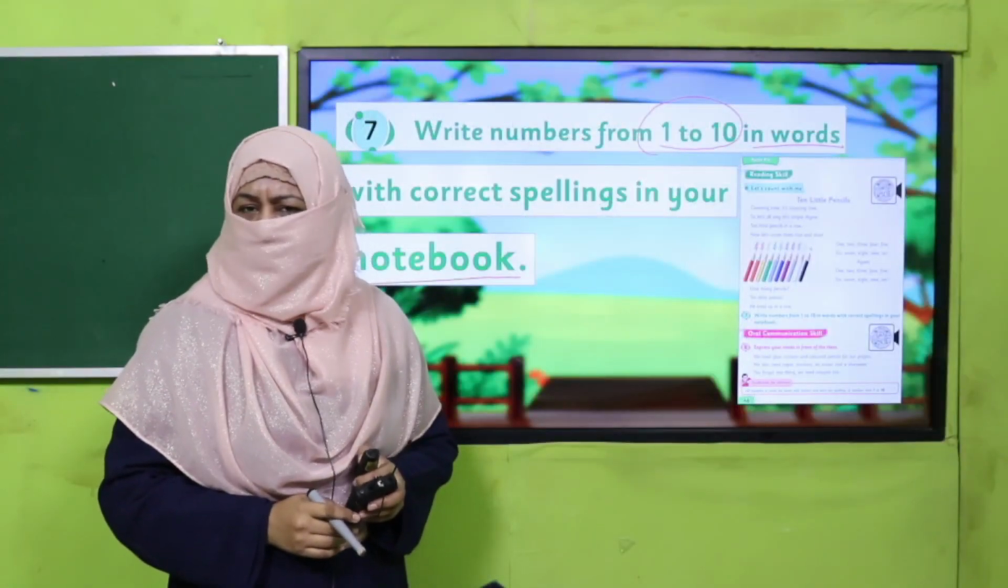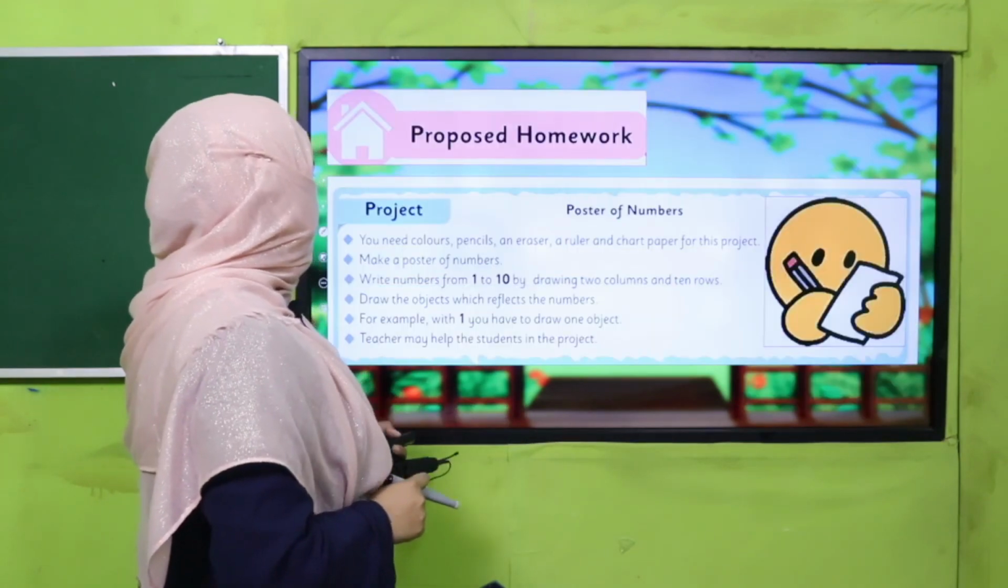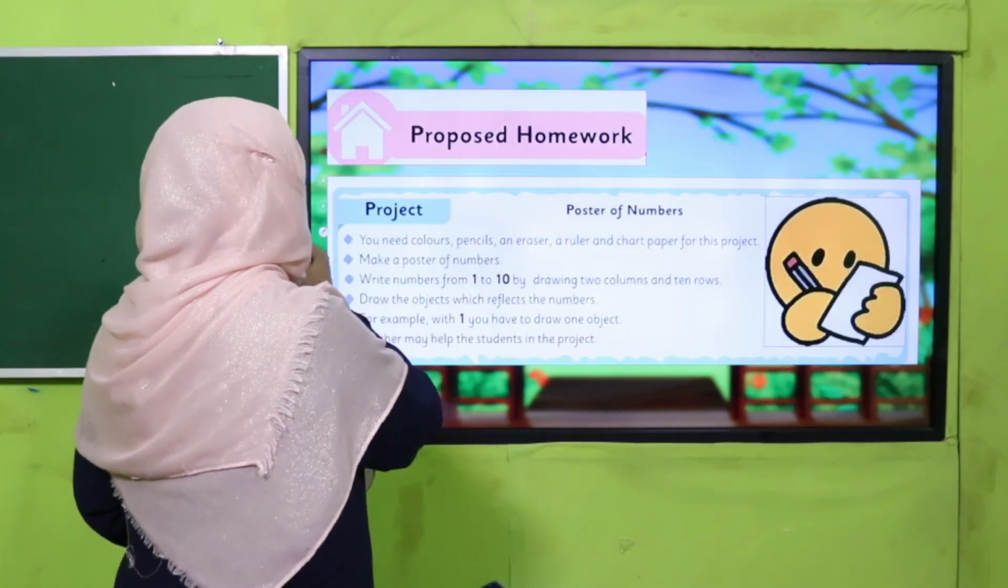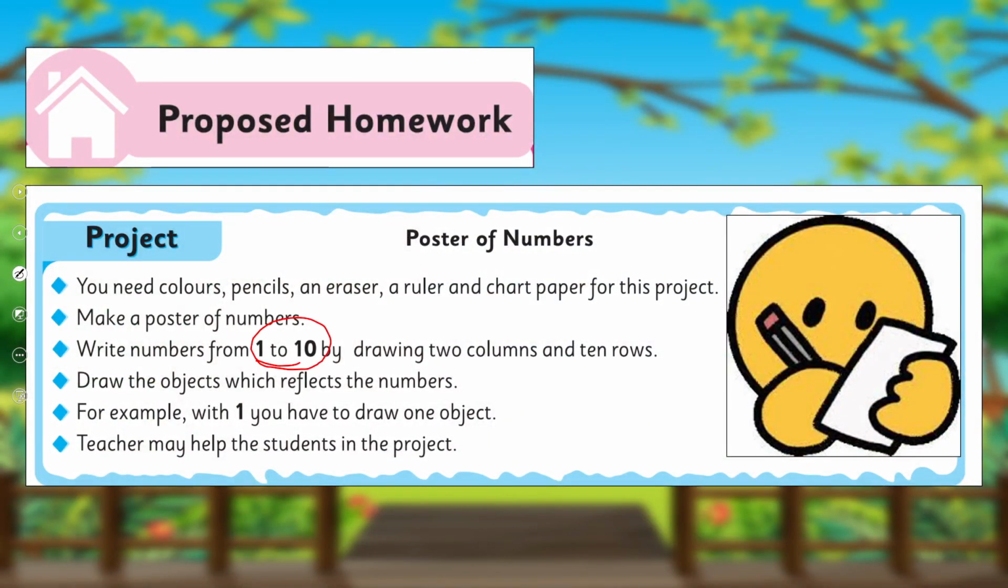Yes, my dear children, are you done with it? Good job, you are smart. Now I'm going to give you a homework. It's a project. What you will do? You will make a poster of numbers 1 to 10 and you will bring this poster by coming Monday to your school. This is your homework, all right?